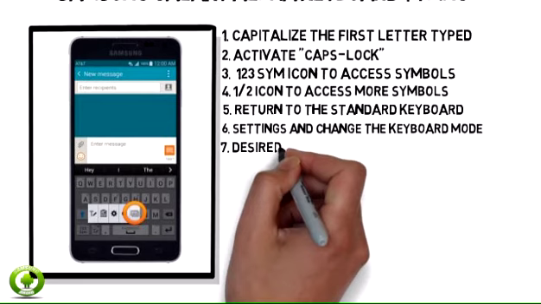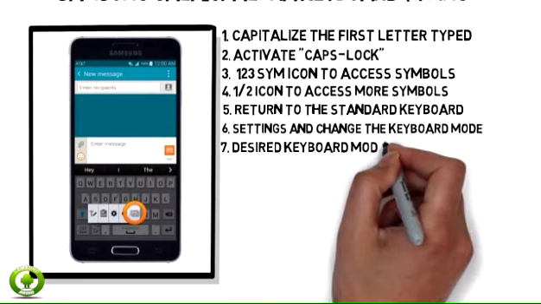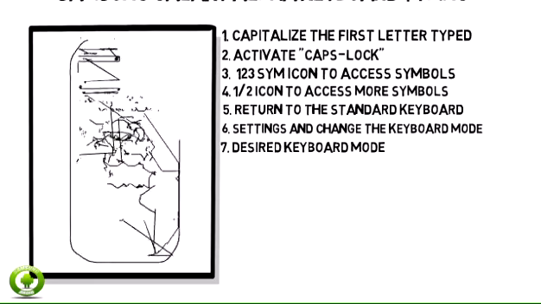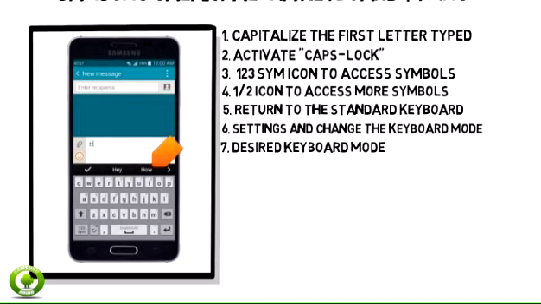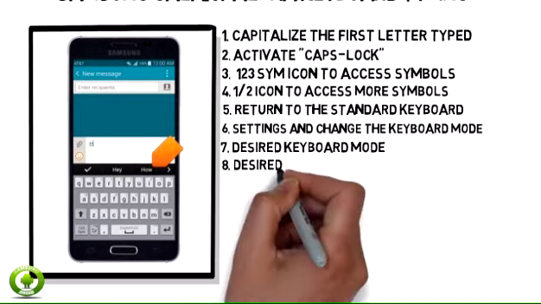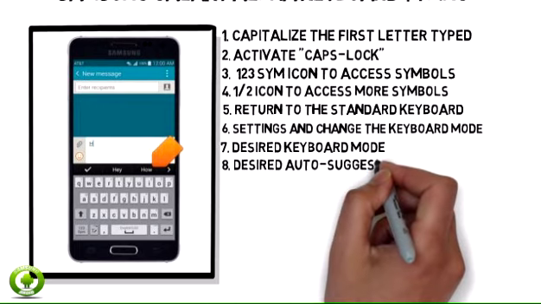7. Tap the desired keyboard mode. 8. Tap the desired auto-suggest word to add it.